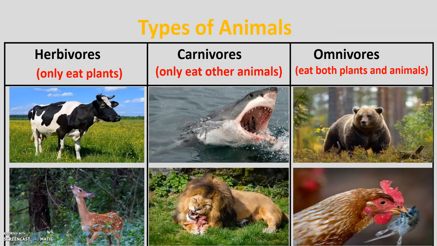Then we said we have three types of animals. Herbivores, they eat only plants. Carnivores, they eat only other animals. And omnivores, they eat both plants and animals.